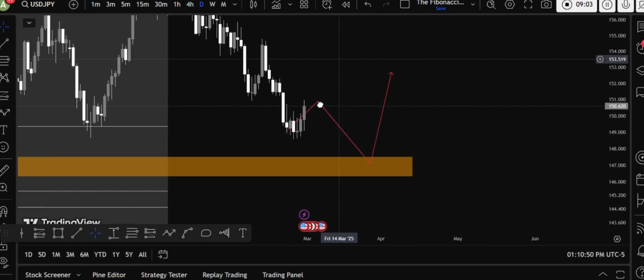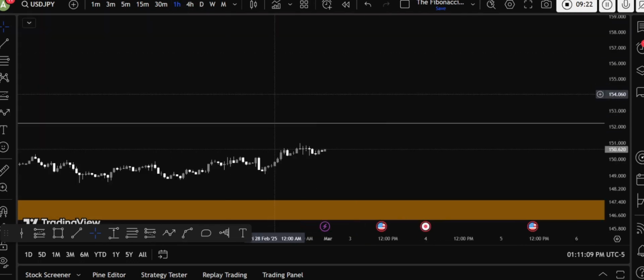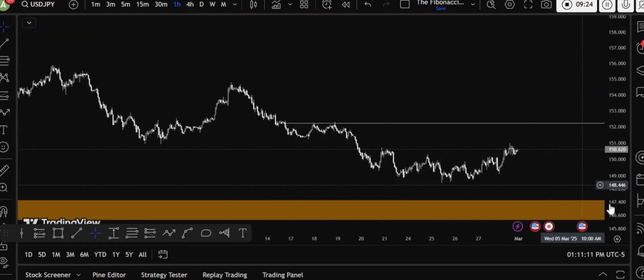Not that interesting, but if it does not go to the area and if it actually breaks above this area of highs, if it breaks above with a bullish candle closing with very high momentum, then on the retest we can see entries on the 1 hour time frame and other time frames. So that would be the ideal entry which I will be looking forward to.